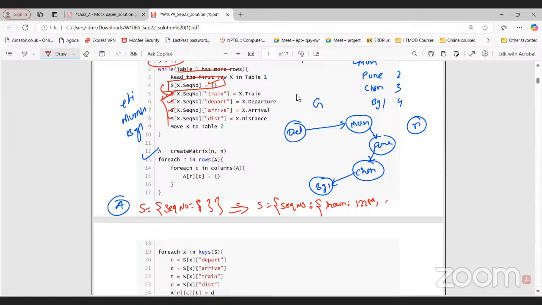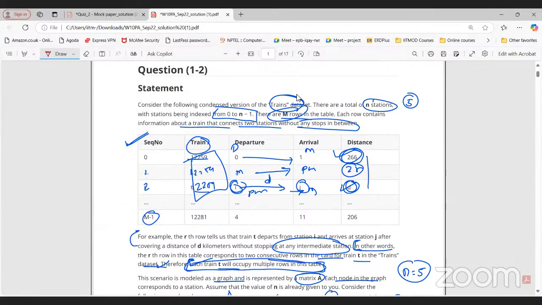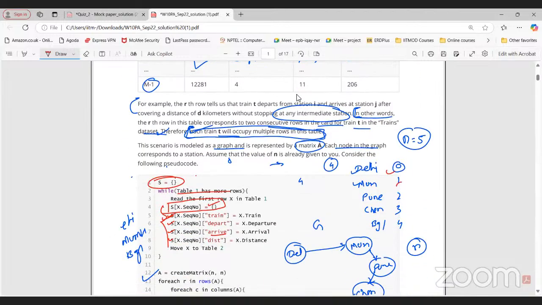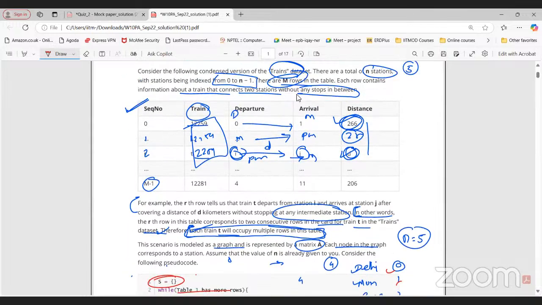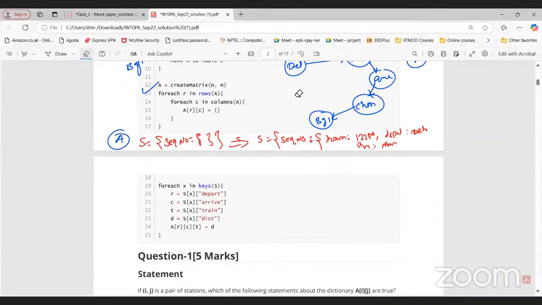Then departure. Let's say we have Delhi. Then we have arrive. Let's say Mumbai. But here we are representing them by numbers, indexing from 0 to n minus 1. So what we have done is 0, 1, 2, 3. Instead of Delhi, Mumbai, I will represent them by 0, 1, 2, 3. If you observe, this is what we are doing here. Let me complete this, then I will come back to it. So instead of Delhi, Mumbai, I will just mention 0 and 1.